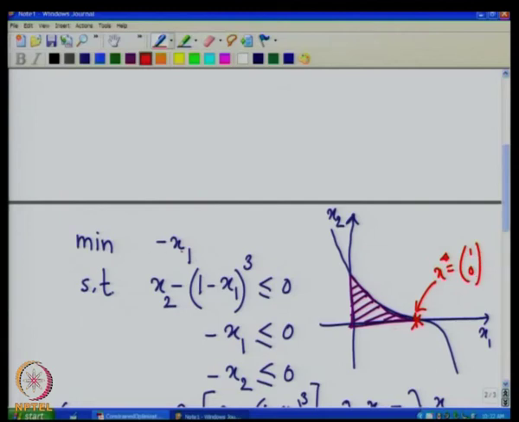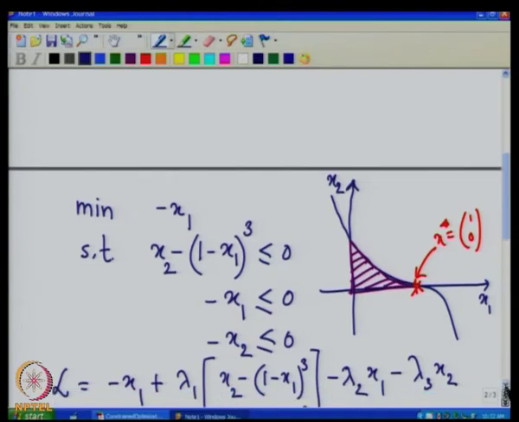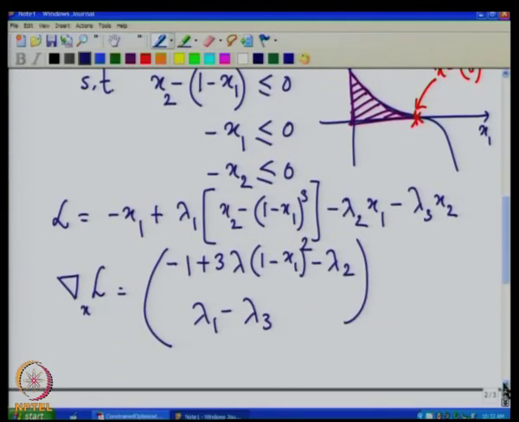We want to minimize minus x1, which means maximize x1, and with respect to this feasible region, the maximum of x1 occurs at this point. So, let us see what happens to the KKT conditions at this point.